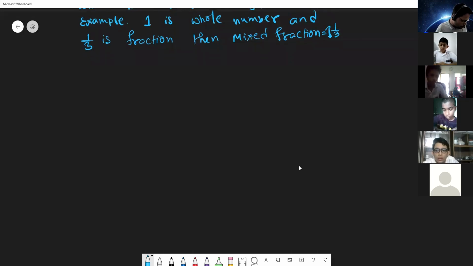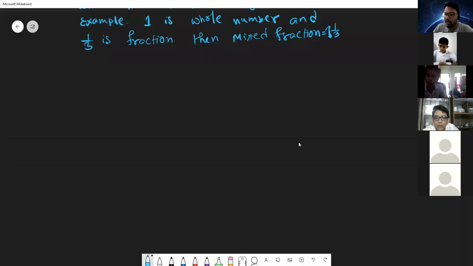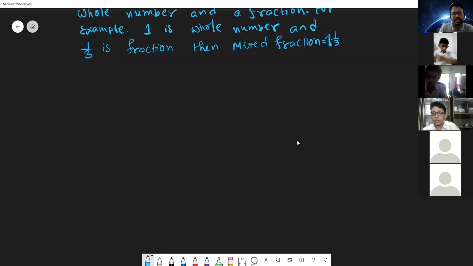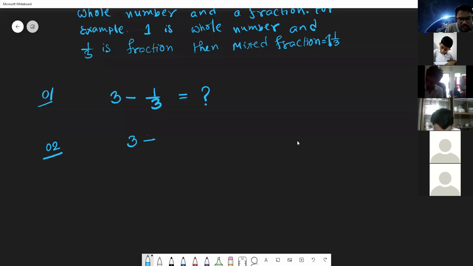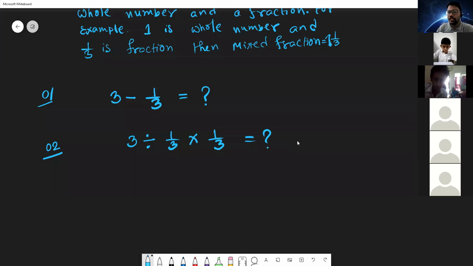So I think you know the fractions. Already we have discussed how to find the addition, subtraction, multiplication, and division of different types of fractions. So now the first question from fractions: add 3 minus 1/3. What will be the result here? In the comment section, you can write your answer. Number 2: by using fractions, 3 divided by 2 by 3, and 1 by 3 multiplied by 1 by 3. What will be the answer? Write in the comment section, or you can raise your hand. Please do not say the answer directly.